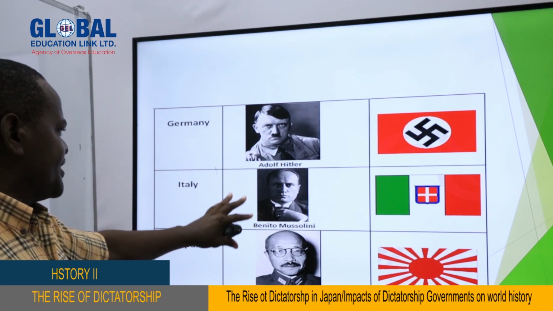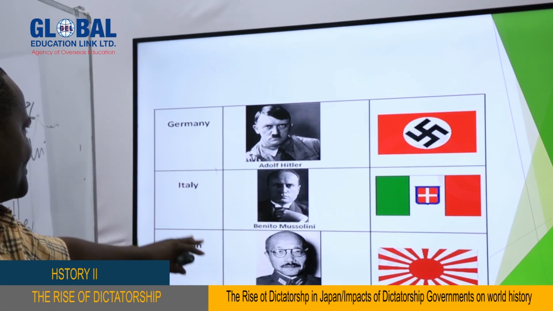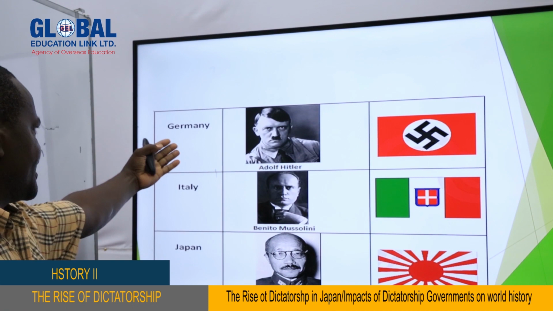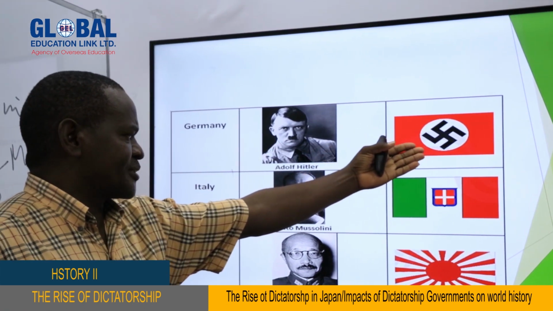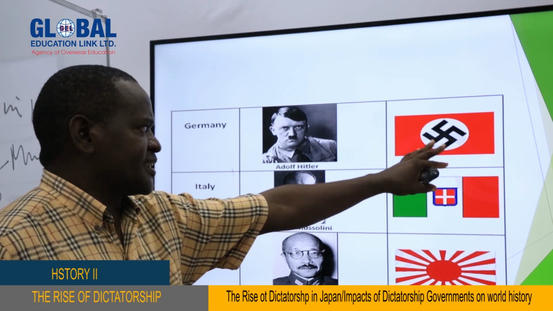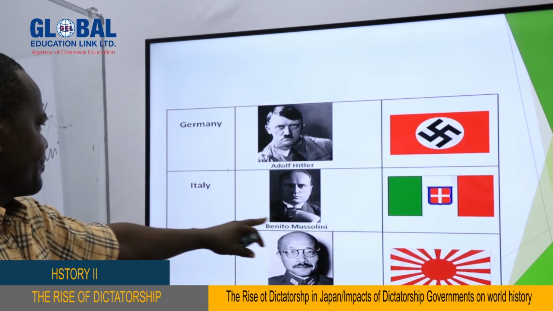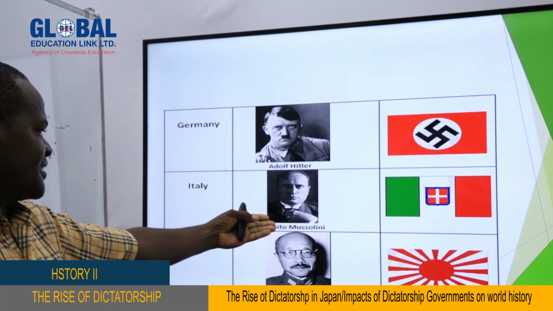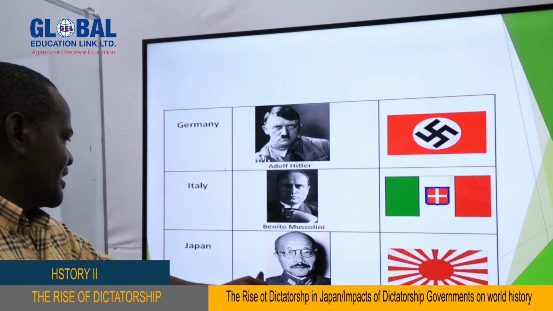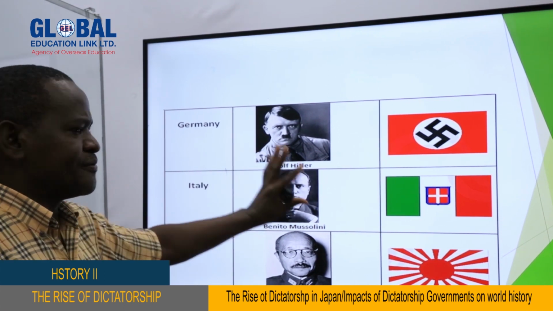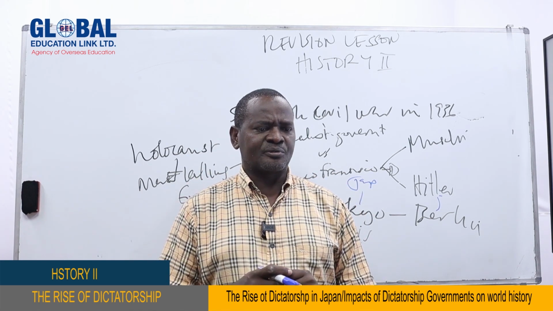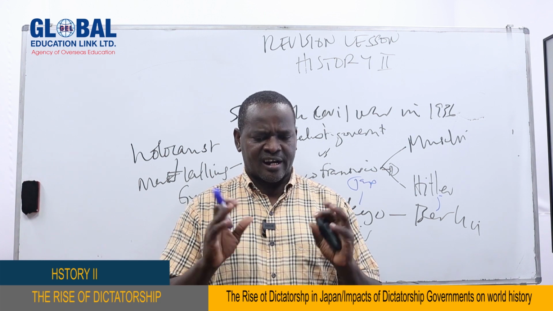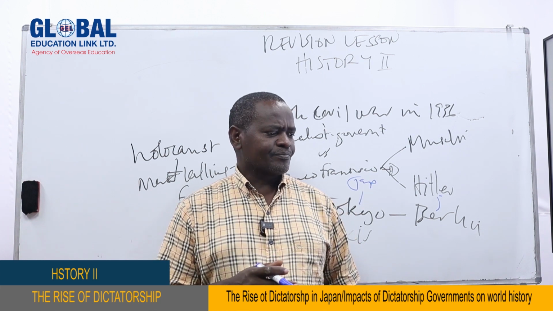These are the people who formed that alliance, as you can see in the picture. This is Adolf Hitler of Germany, and this is the map of Germany. As you can see, it has a swastika, the Nazi swastika, and this is Italy, and this is Benito Mussolini, Hideki Tojo of Japan, and these people formed, as I said, one of the very dangerous alliances, an alliance which, in fact, intended to conquer and rule the world.